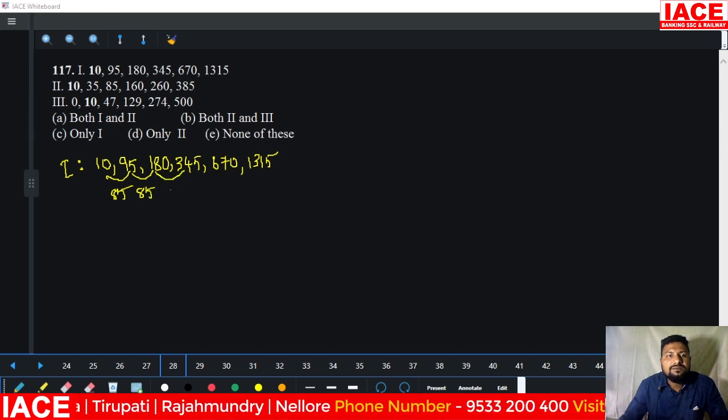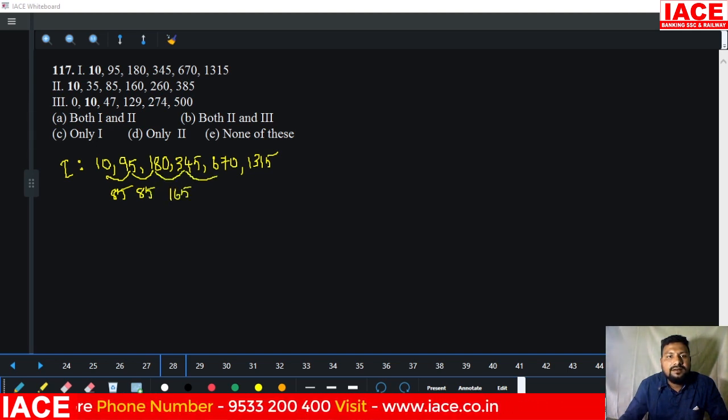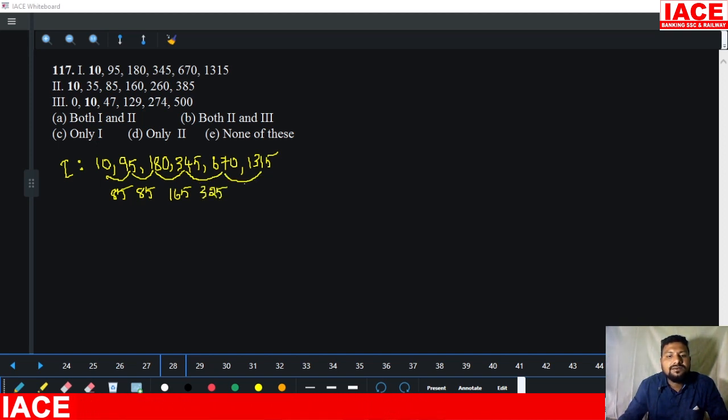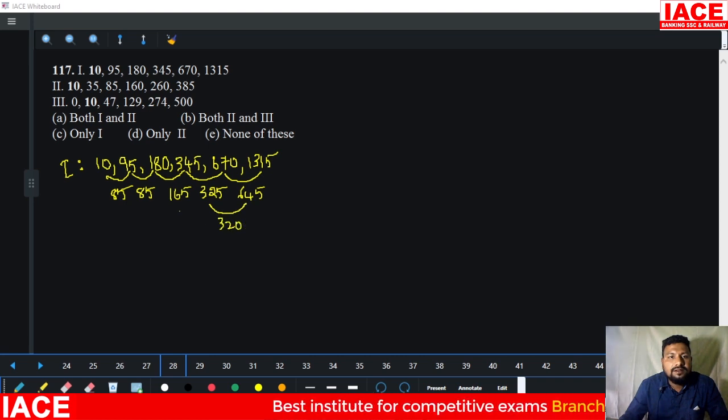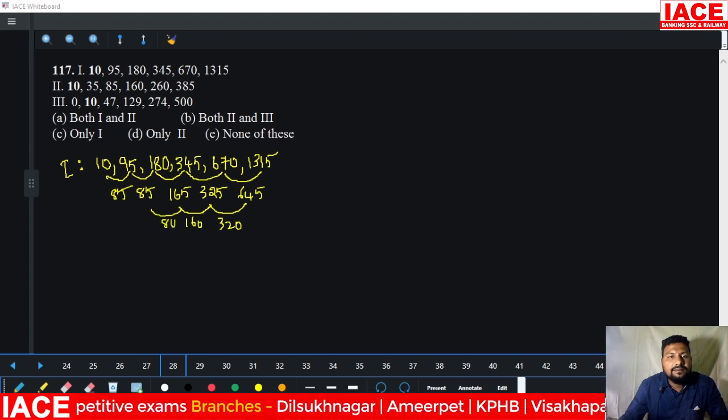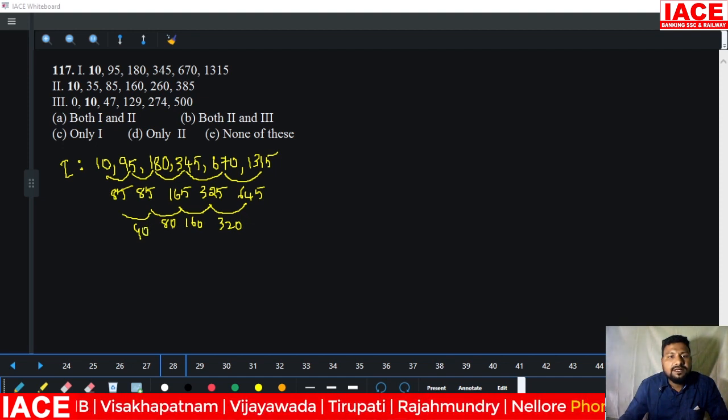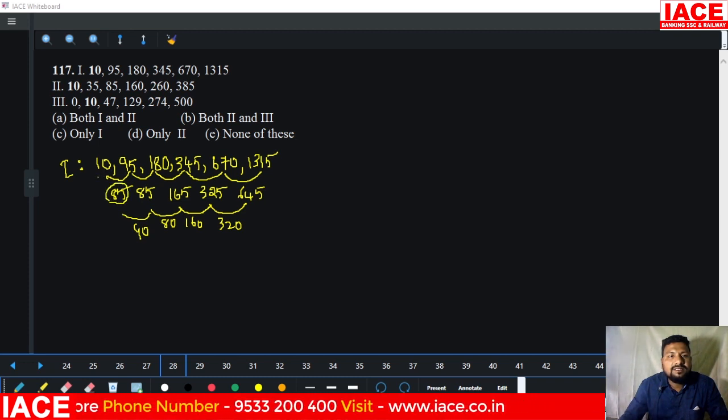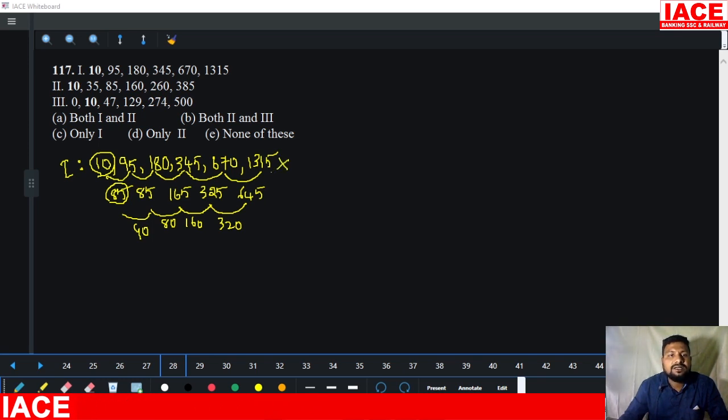Here the difference is 165. And here the difference is 325. And here the difference is 645. We have to check: here the value is 320, and here 160, and here 80. Here the value should be 40 only, because half of 320 is 160, half of 160 is 80, half of 80 is 40. Since 85 versus 40, this is not correct. That means 10 is the wrong number. 10 is not set for this series, so the statement is totally wrong.